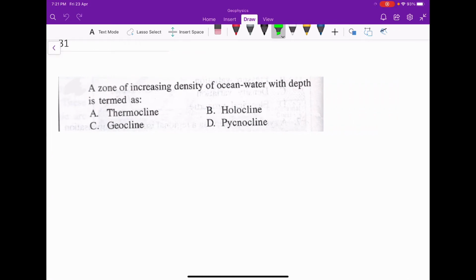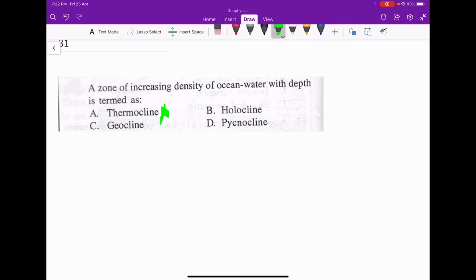Next is: a zone of increasing density of ocean water with depth is termed as. So there are four options: thermocline, halocline, geocline and pycnocline. Option 1, thermocline, is the transition layer between warmer mixed water at the ocean surface and the cooler deep water below. So this will not be correct.